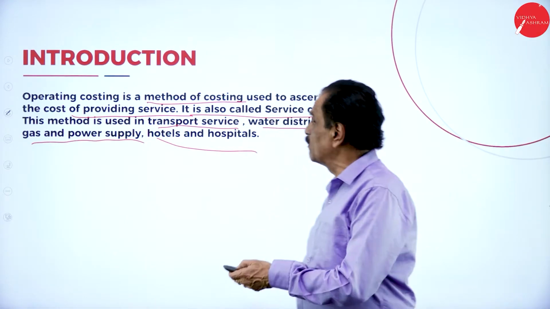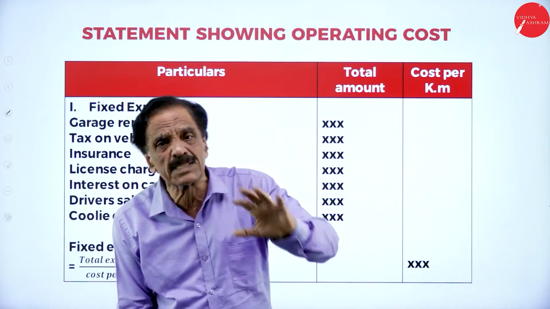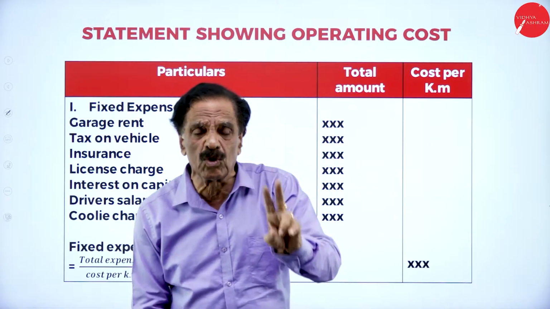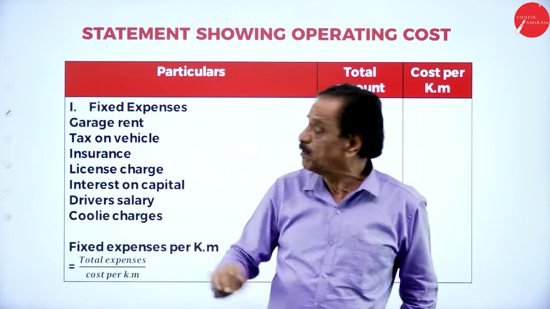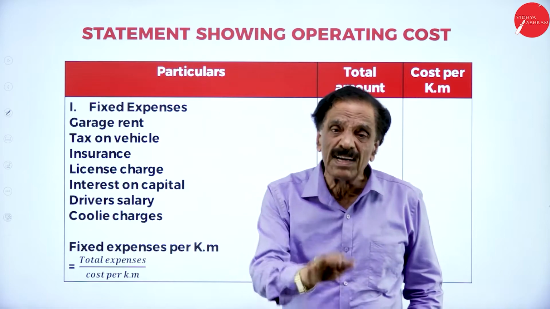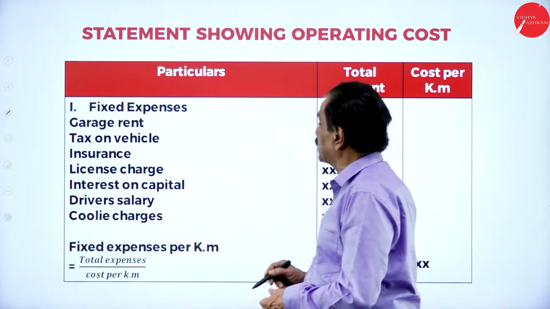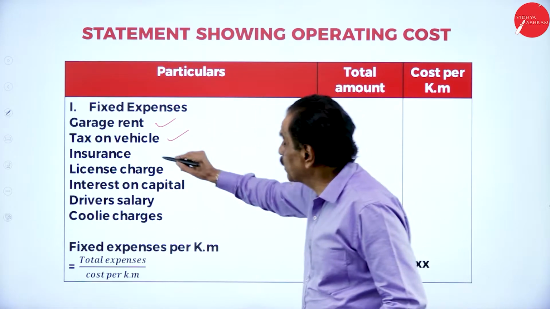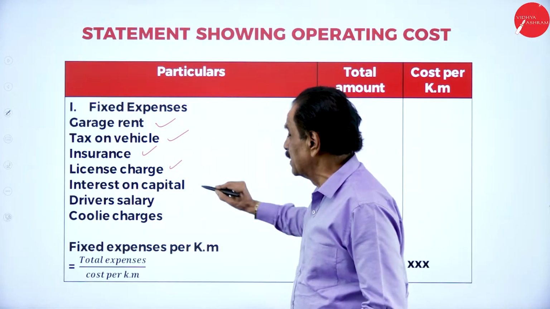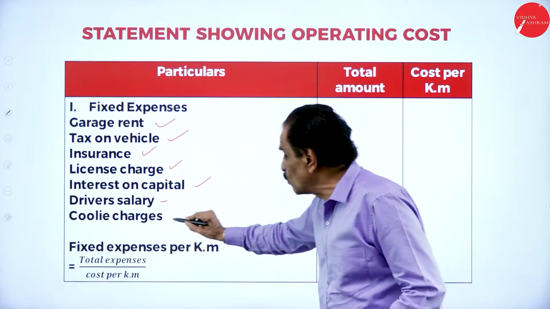We'll move on to the format. In operating costing, all the expenses will be divided into two groups. One is called fixed expenses, another is called the variable expense. The fixed expense, also called standing charges, remains constant. The fixed expenses are garage rent, tax on vehicle, insurance, license charges, interest on capital, driver salary, conductor salary, coolie charges.